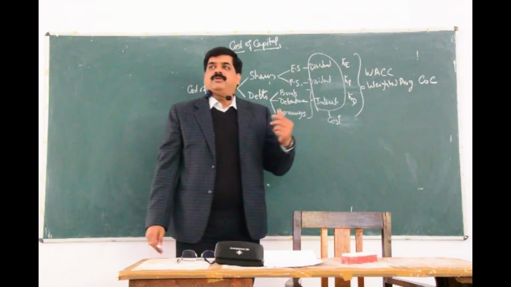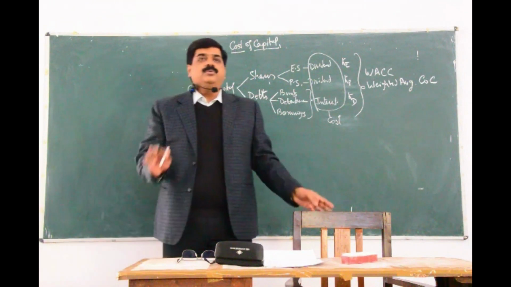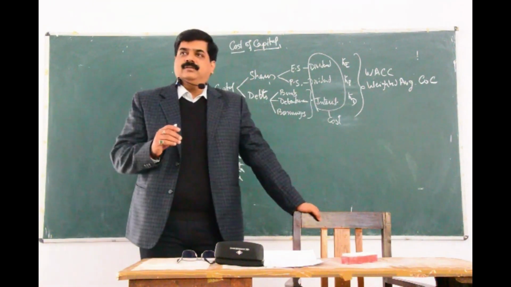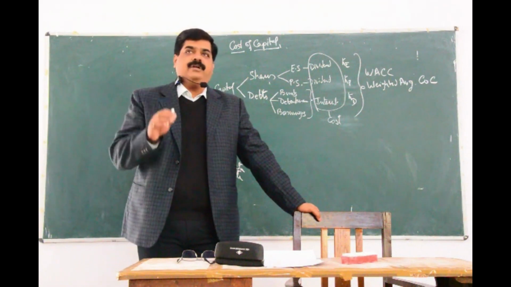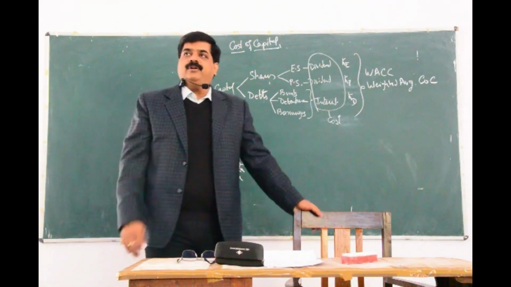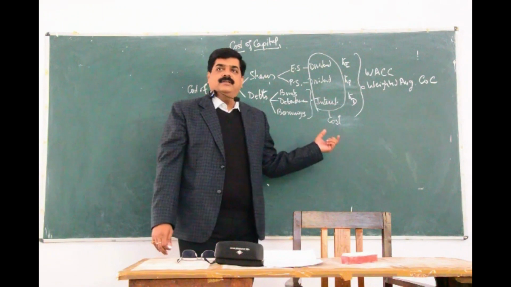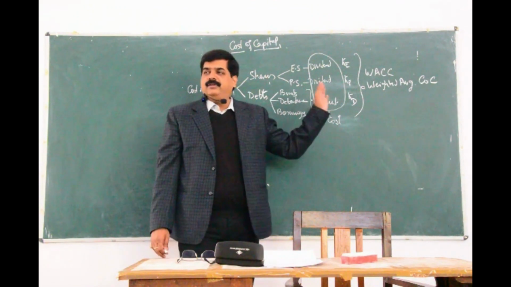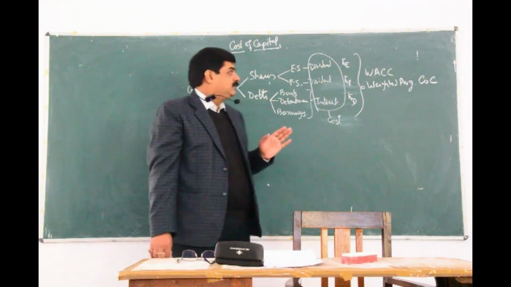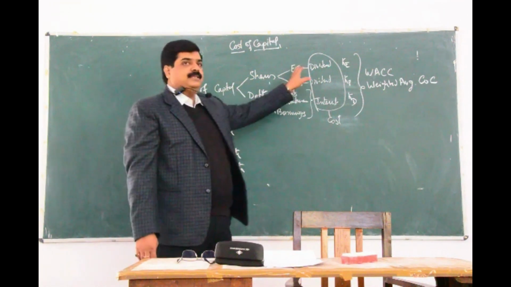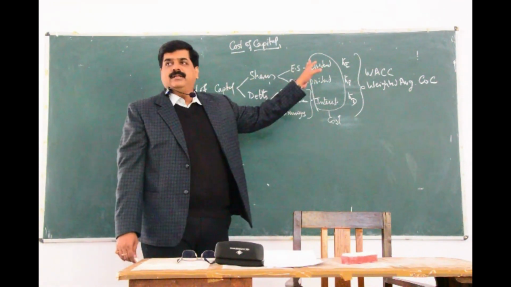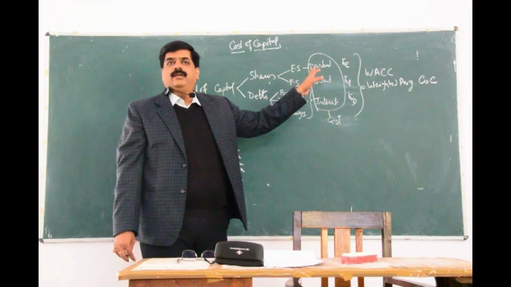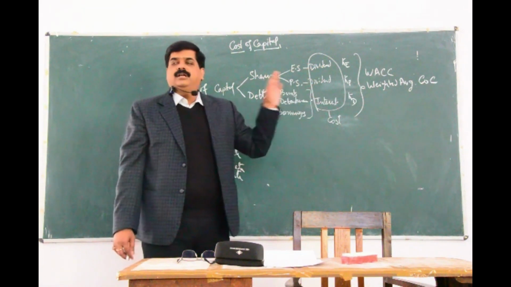But when we talk about the equity share, they do not have any promise of the dividend. They may or may not get. If the company gets the profit, and after making the payment of preference and debt, an amount is left, then they will be paid. So in this way, they have the highest risk. That is why their amount of dividend will be higher as compared to the other two sources.